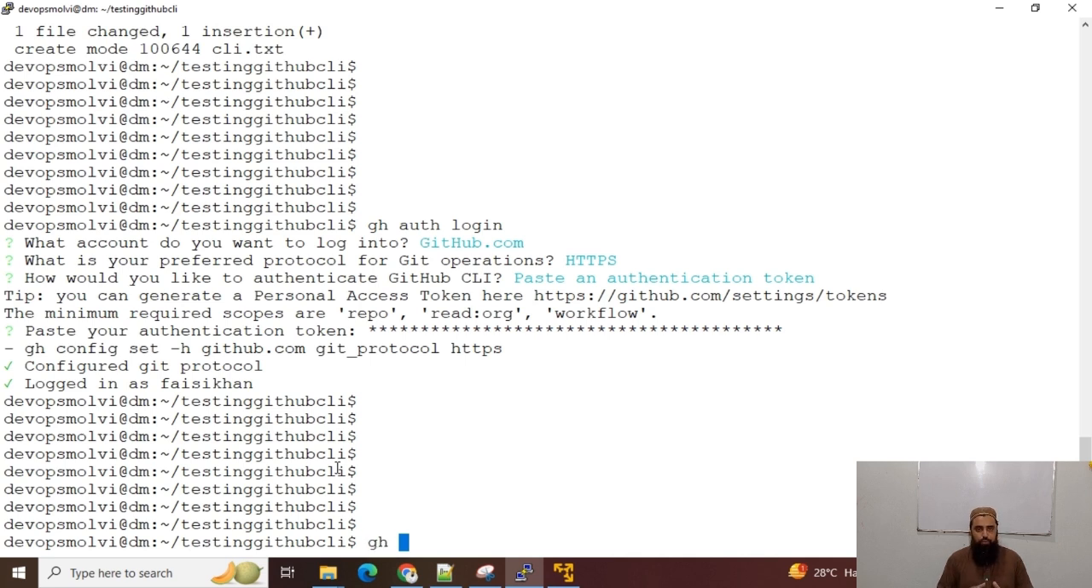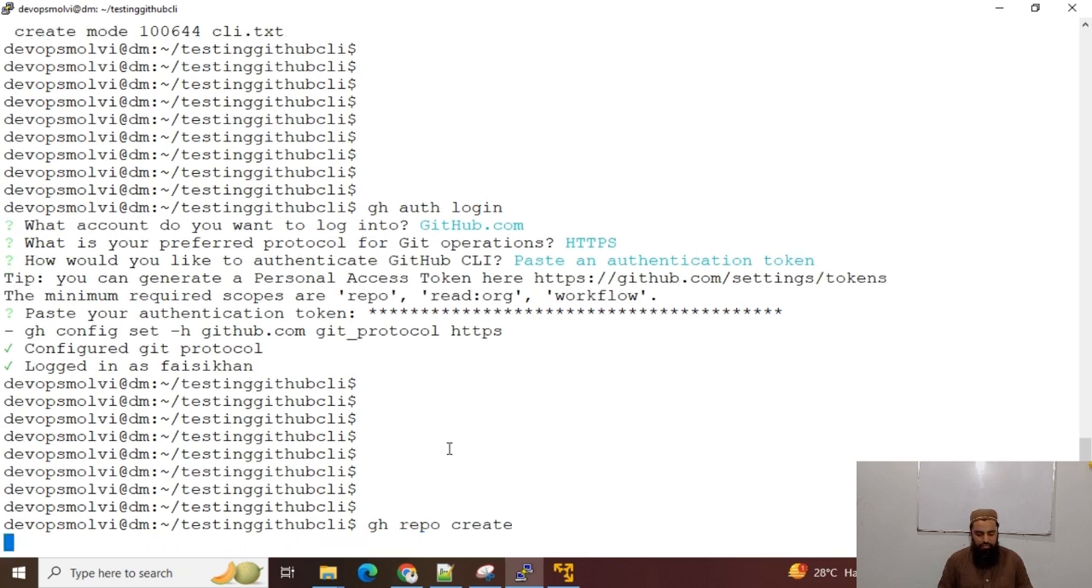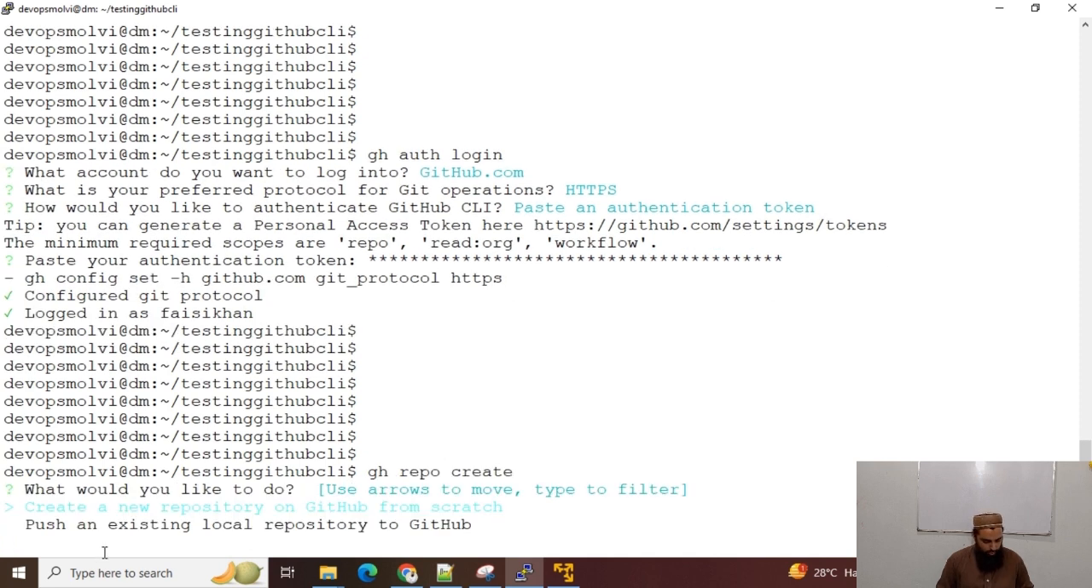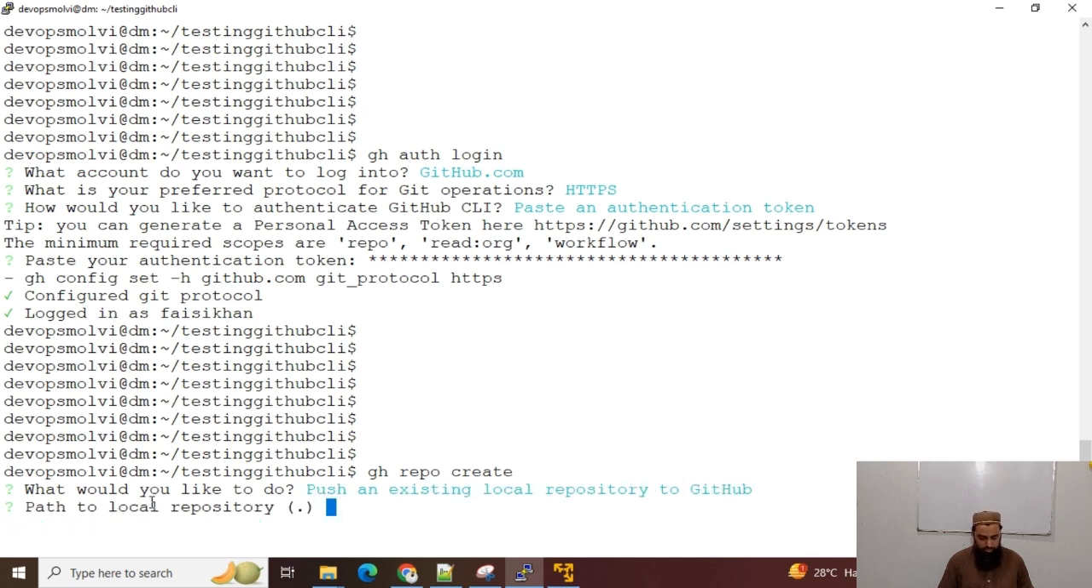I will push this local repository to my GitHub account. So I will use the gh repo create command and run it. It says: create a new repository on GitHub from scratch or push an existing local repository to GitHub. So I will push this local repository to my GitHub account, and I will use this option.